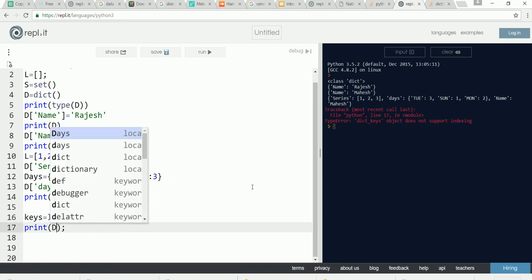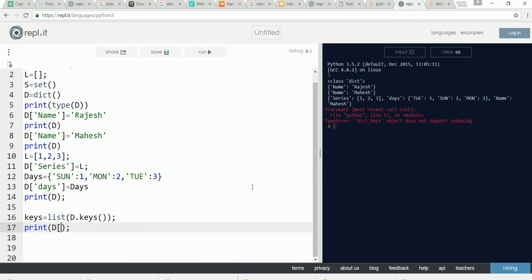And then use the dictionary d of keys of 0. The dictionary doesn't have any indexing, and the dictionary keys also doesn't have any indexing, but the return of the keys function can be converted into a list. That element can be accessed through the indexing, and that index can be passed as the key of the dictionary.